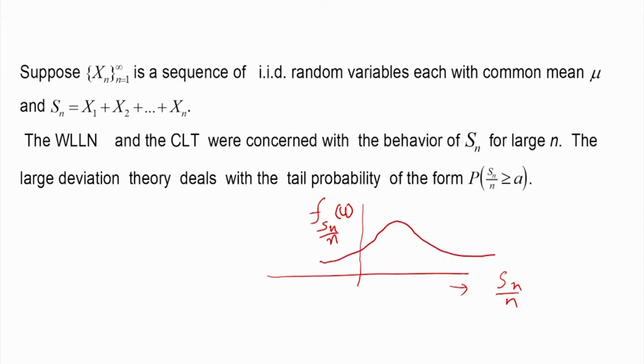So we are concerned with the tail probability. Suppose this is a point a, what is the probability that Sn by n is greater than or equal to a. Such probabilities are known as tail probabilities, and they are very important, for example, to determine the error or probability of some rare event, etc.